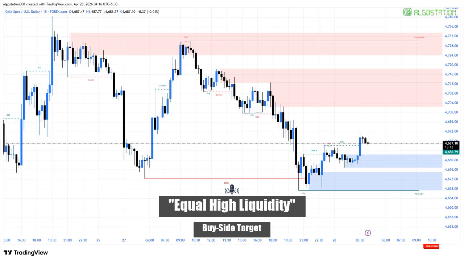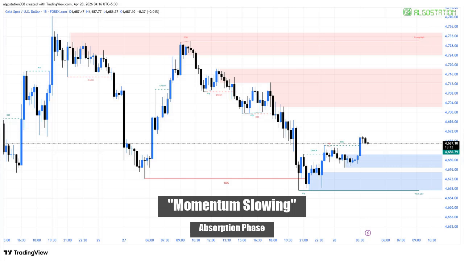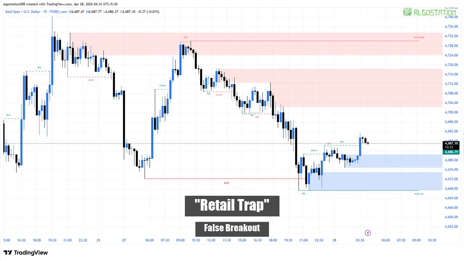Equal highs here are magnets for price. Institutions often push into them before reversing. This zone acts as intraday demand, holding price above bearish continuation. Notice how candles shrink, momentum is slowing, suggesting absorption. Fake breakouts like this trap retail traders into poor entries. This wick is a classic manipulation, grabbing liquidity before reversal.